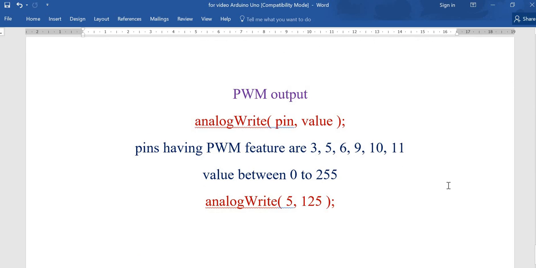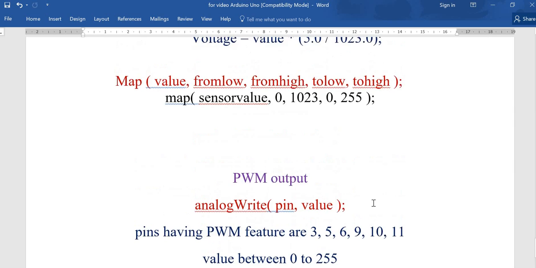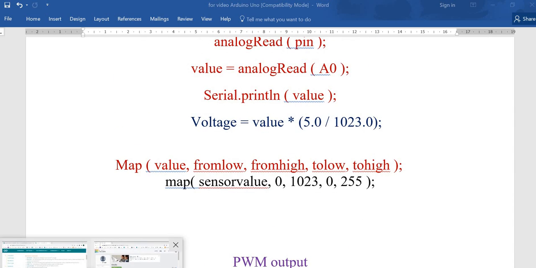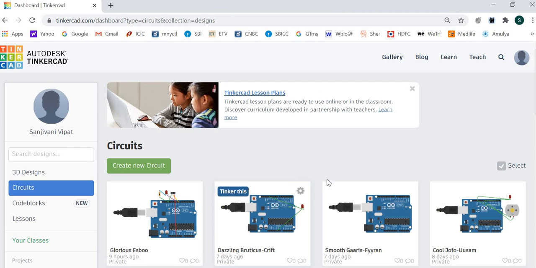PWM output is again very easy. Just say analogWrite, because it is like a simulated analog output. The pin number and any value between 0 to 255. 0 means minimum, 255 is maximum. Now let's simulate the circuits using Tinkercad. Go to Tinkercad, create a new circuit.